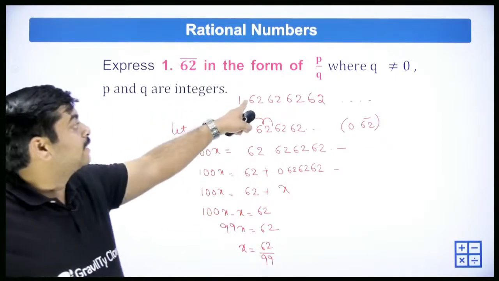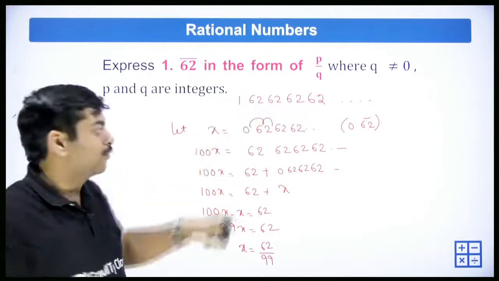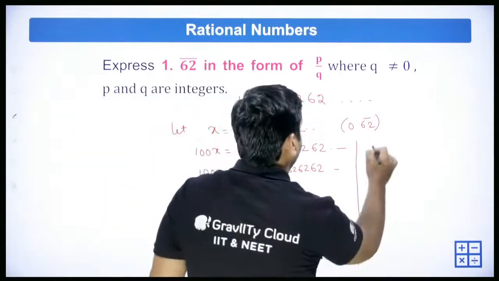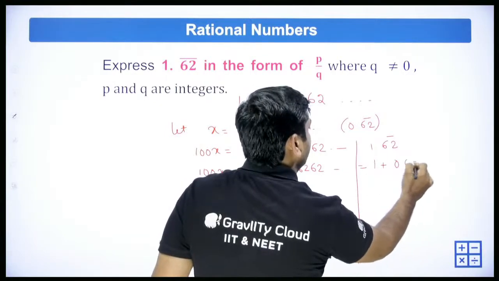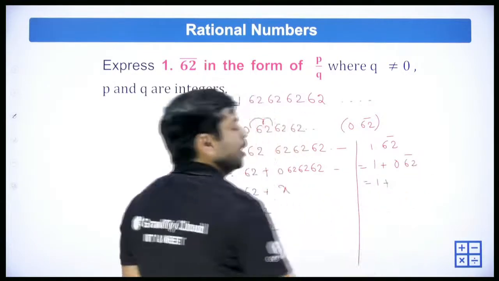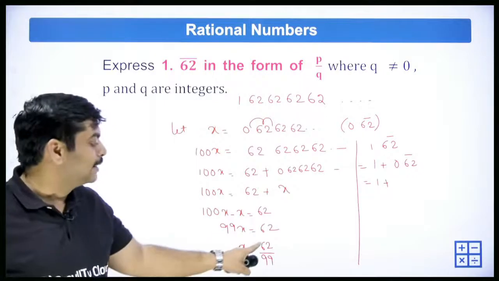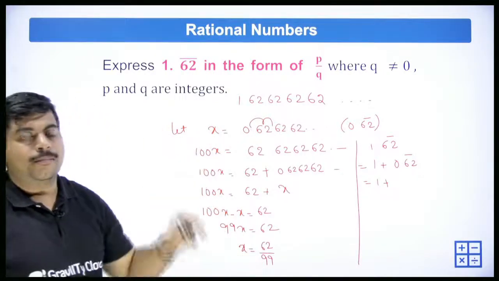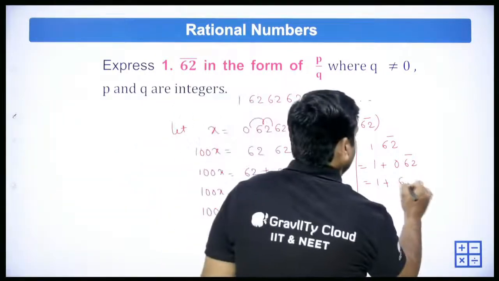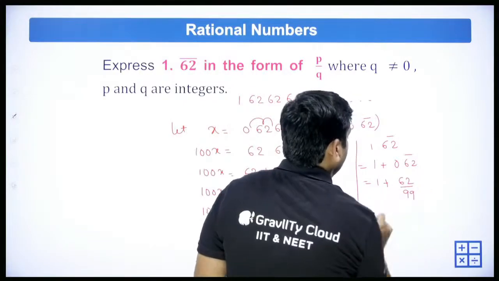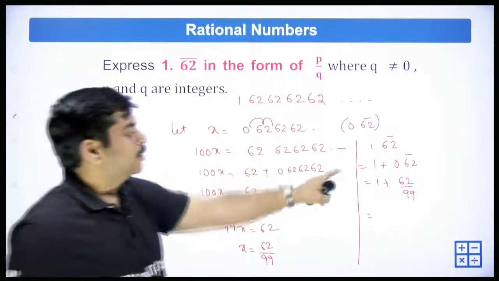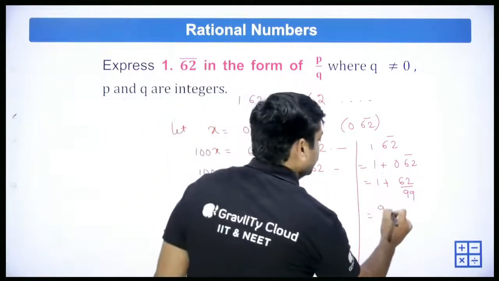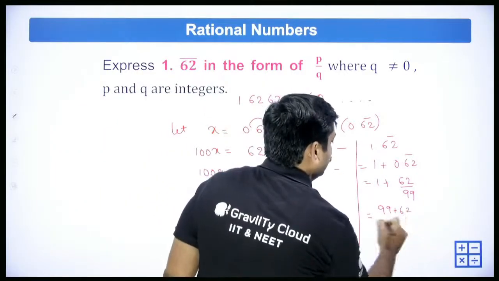That is the value of 0.62 bar, but we still have the 1. The question given is 1.62 bar, which is equal to 1 plus 0.62 bar. We got 0.62 bar as 62 by 99. So 1.62 bar is 99 plus 62 by 99.